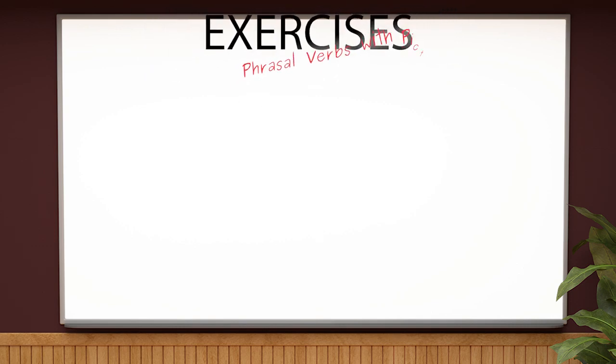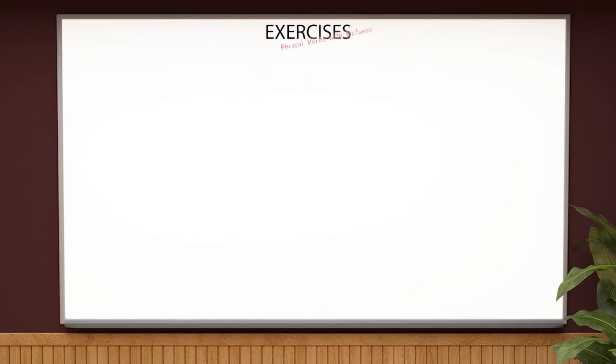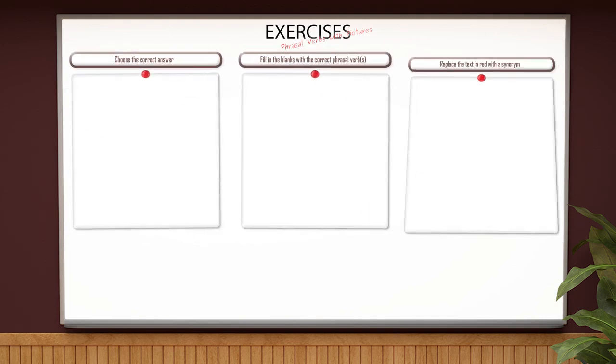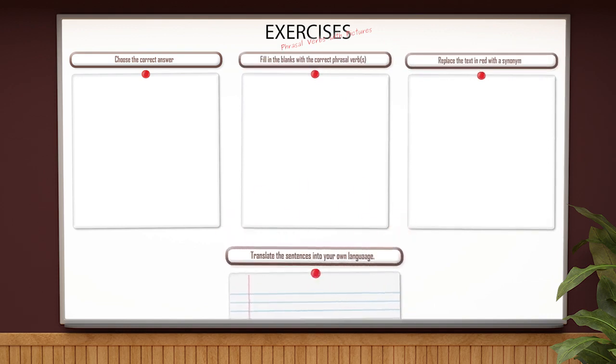Okay, cool. Now that we are done with all 6 phrasal verbs in this unit, it's time to do some exercises. We are going to solve one of each 4 different types of exercises in the book. Multiple choice, fill in the blanks, synonym, and translation. Great, let's get started.